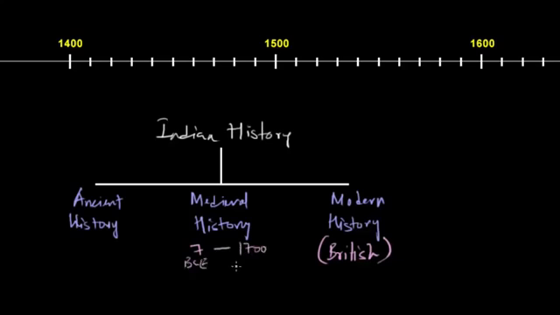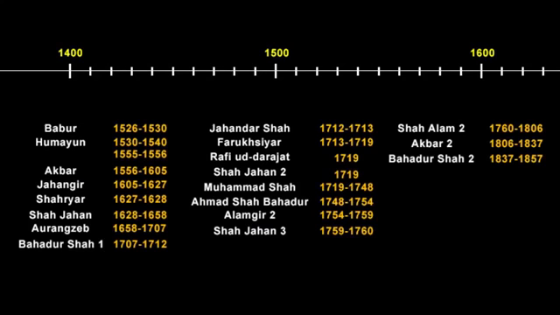And medieval history is the time from 8th to 18th century. In the later part of this time period, India was under the Islamic rule, that is from 13th to 18th century. During this time, the famous Delhi Sultanate and the Mughal Empire were the direct rulers of major portion of the Indian subcontinent. So to understand the British rule in India, we have to go a little backward towards the end of medieval period, when the Mughal Empire came to an end after the death of their last influential and powerful emperor. Here are the list of Mughal emperors who ruled India.